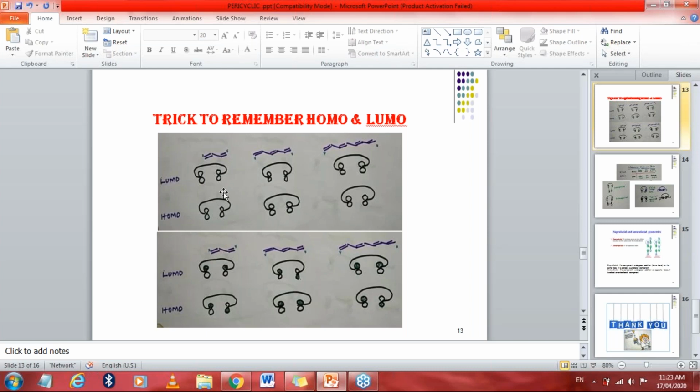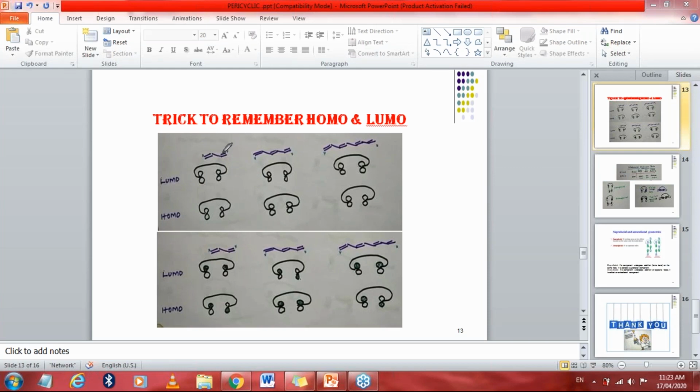This you have to learn. What does it mean? Firstly you have to see how many pi bonds there are. In the first compound there are only 2 pi bonds, 1 and 2. 2 pi bonds means an even number of pi bonds.